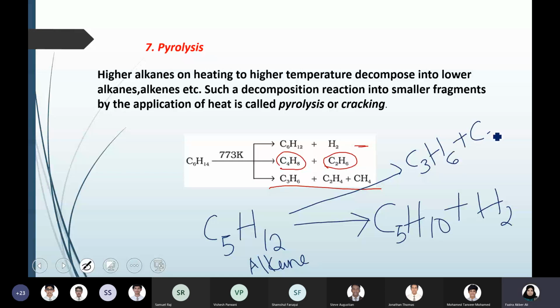plus C2H6, ethane. So one member should be an alkene. This is an alkene and this is an alkane. A minimum of one alkene should be there. The number of alkenes can be more, but you need to show a minimum of one alkene in this decomposition or pyrolysis.